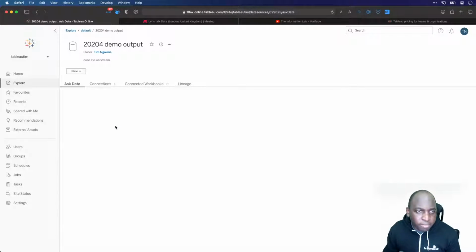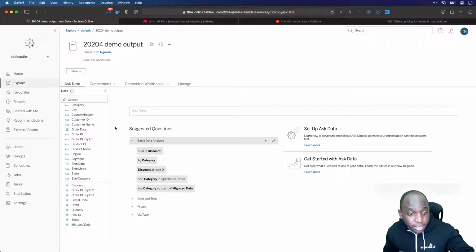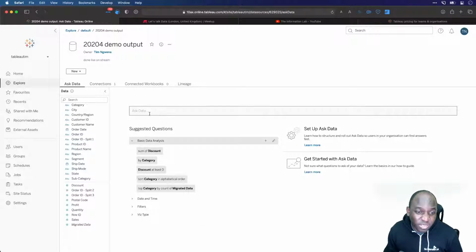This is my data source that I created at the very beginning of this live stream. And the thing you can see here is that I'm loading straight into the Ask Data interface. Now, Ask Data, a lot of people don't like it. I'm actually starting to become quite fond of it because it's starting to work a lot more often. So what I'm going to do is ask a very basic thing.